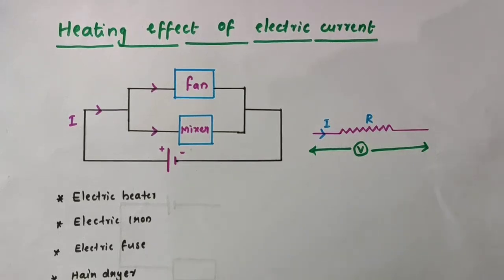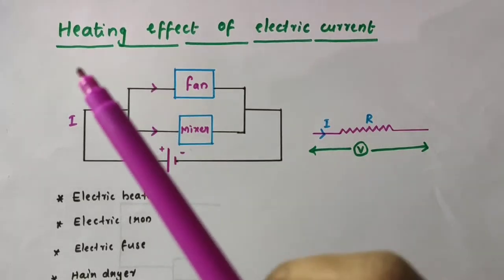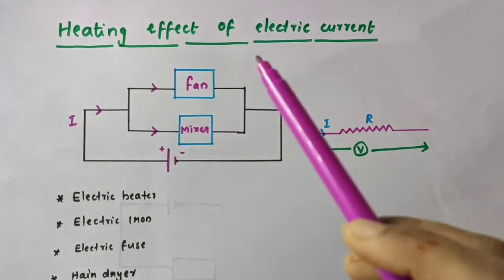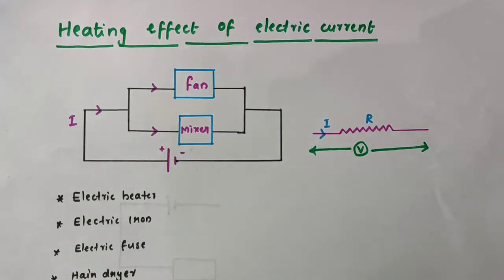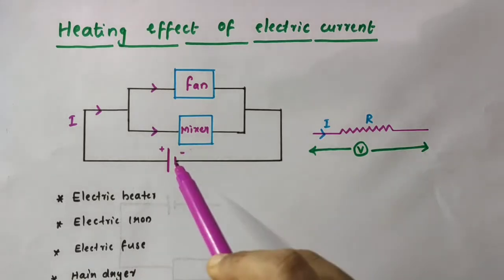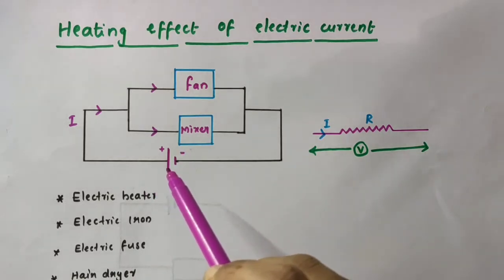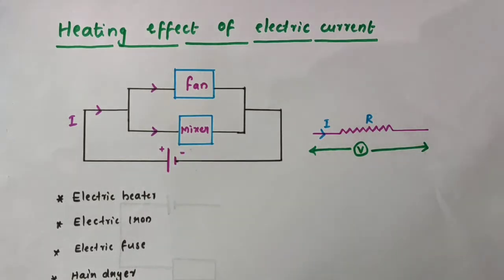Hello everyone. In this video, we are going to talk about the heating effect of electric current. We have already discussed electric current in our previous videos. Which one is actually a source of electrical energy? A cell or a battery is a source of electrical energy.